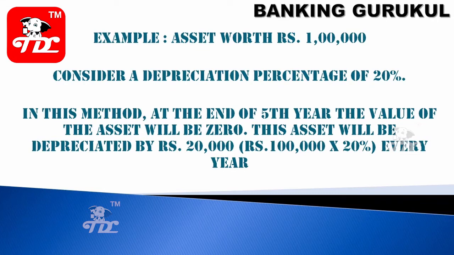So in my example, the asset worth is 1 lakh. Consider the depreciation percentage is 20%. In this method, at the end of the 5th year, the value of the asset will be 0. This asset will be depreciated by 20,000 every year, because the original cost is 1 lakh rupees and the depreciation percentage is 20%. Every year I calculate depreciation at 20%, which is 20,000 rupees. So after 5 years the asset value becomes 0.